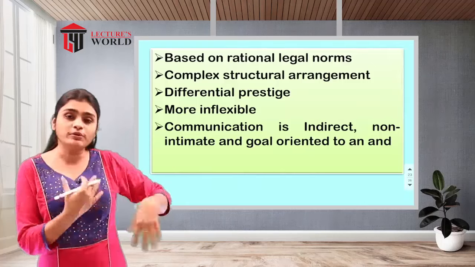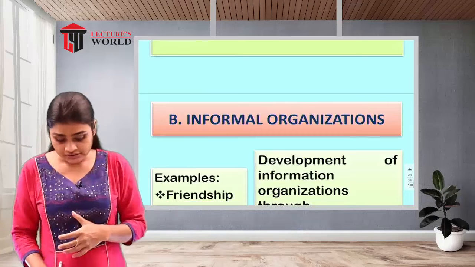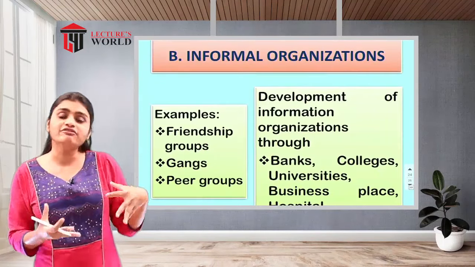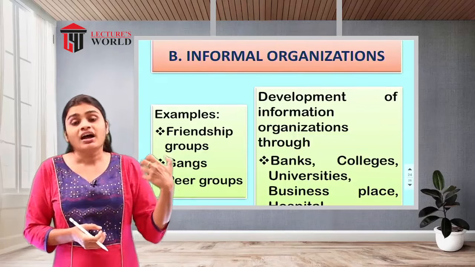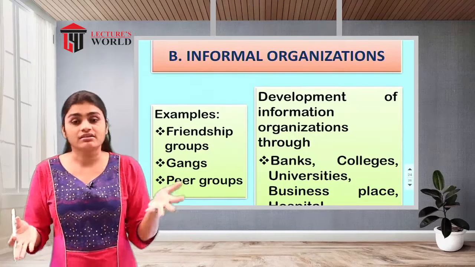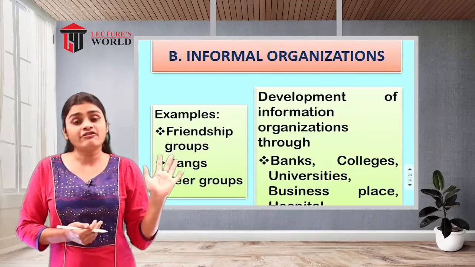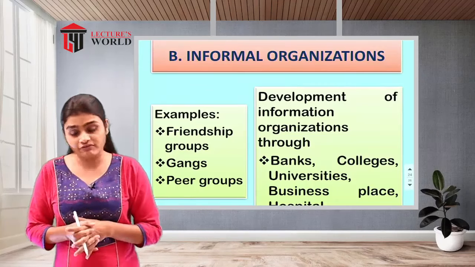The exact opposite of this formal organization is the next one, your informal organization, which is not formal in nature. In the formal organization, the relationship was not much intimate, but here intimate relationships will be there. It was inflexible, but informal organizations will be a little bit flexible.